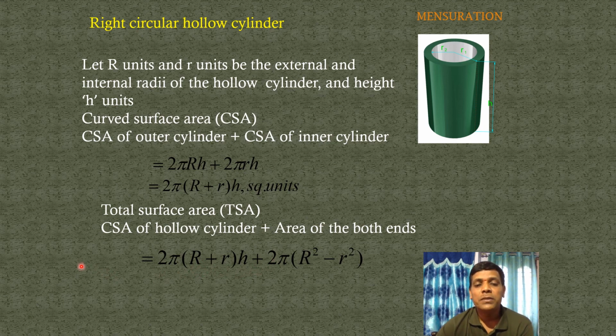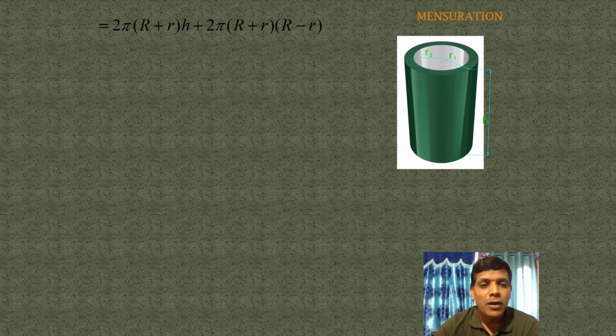So CSA here is 2 pi into (big R plus small r) into h, plus the area of 2 rings. Two rings means the area of a ring, pi into (big R square minus small r square), for the first ring and the second ring: 2 into pi into (big R square minus small r square). Okay students, observe the figure. It's the hollow cylinder. Simplification: 2 pi (big R plus small r) h plus 2 pi (big R plus small r) into (big R minus small r).